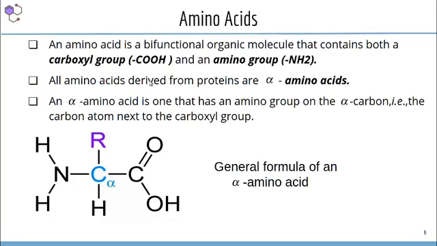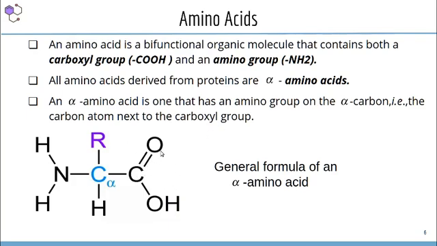Then all amino acids derived from proteins are alpha amino acids. So what is an alpha amino acid? An alpha amino acid is one that has an amino group on the alpha carbon. So what is an alpha carbon? The carbon next to the carboxyl group. So this is the structure of an alpha amino acid.